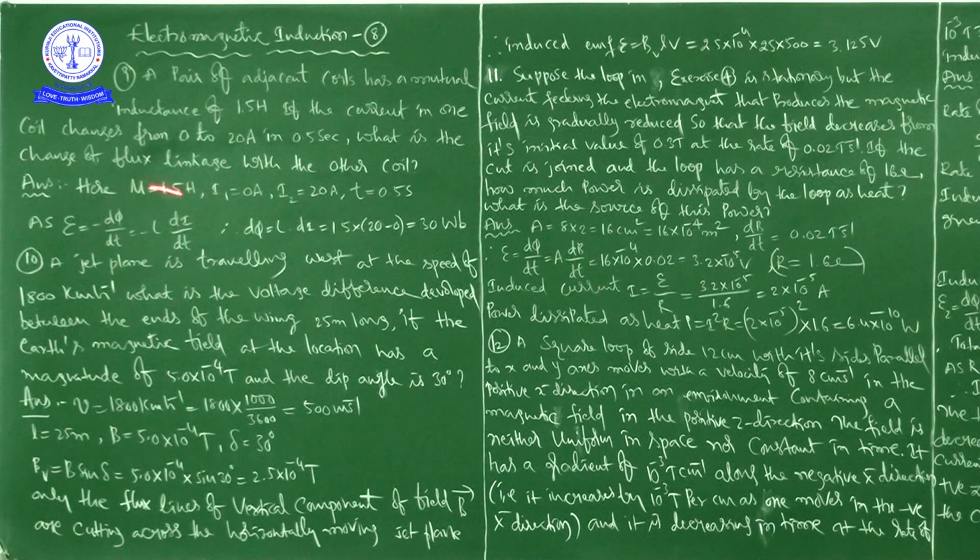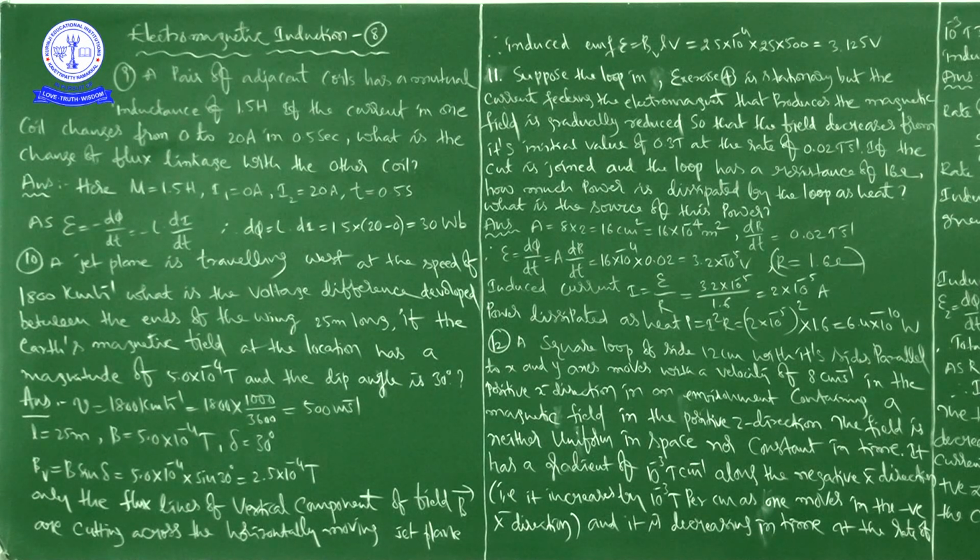From these we write d phi is equal to L into di. By substituting the inductance and the change in current, 20 minus 0, we get the change of flux linkage as 30 Weber. Okay, next problem.